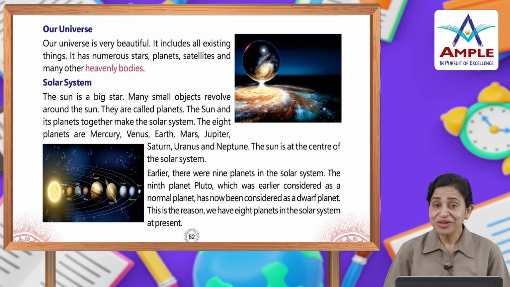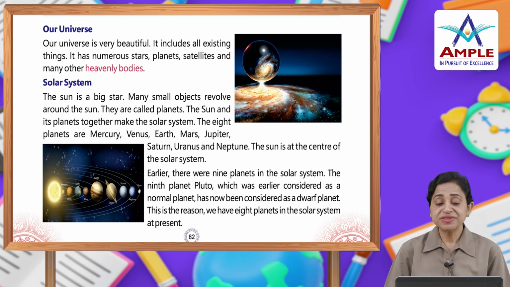They look small because they are far away from the earth. छोटे हमसे दूर हैं इसलिए छोटे दिखाई देते हैं, अदरवाइज ये छोटे नहीं हैं बच्चों. The sun is also a star. It is the closest star to the earth and the stars are fixed to one place. They have their own light.